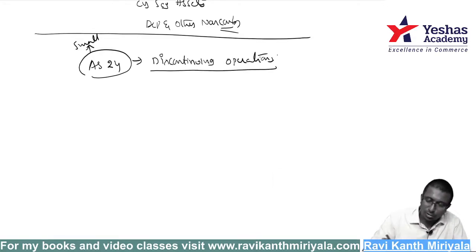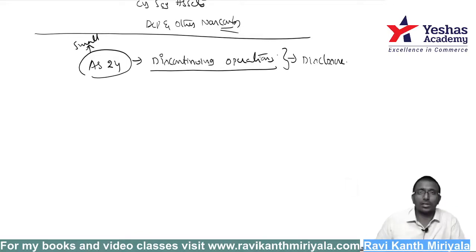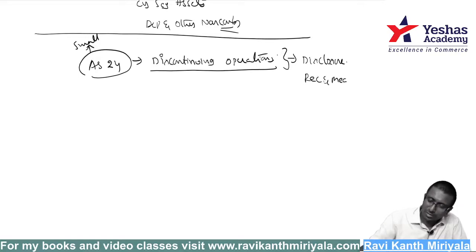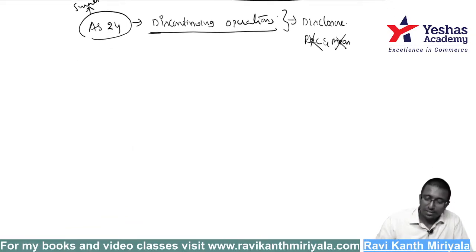In discontinuing operations, my dear friend, first of all, this is also a disclosure standard. There is no accounting, no recognition and measurement. We are not discussing how to measure it, nothing like that. First I will explain the basic objective of the standard in 2 minutes. Then we will go to the standard, which is a very small standard.